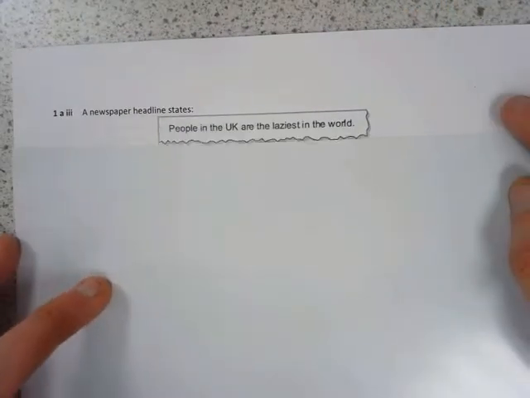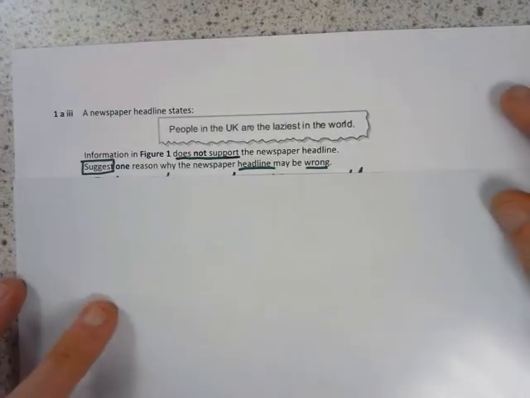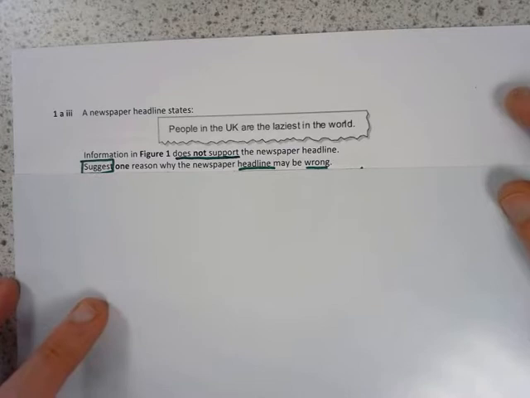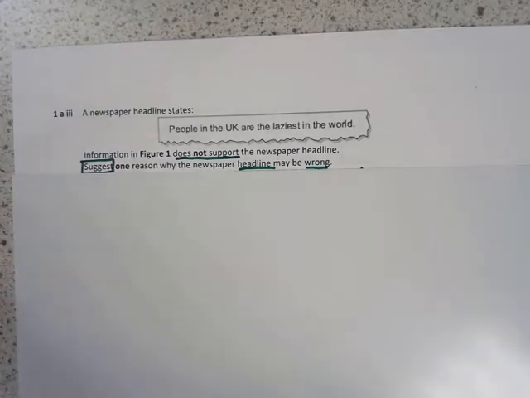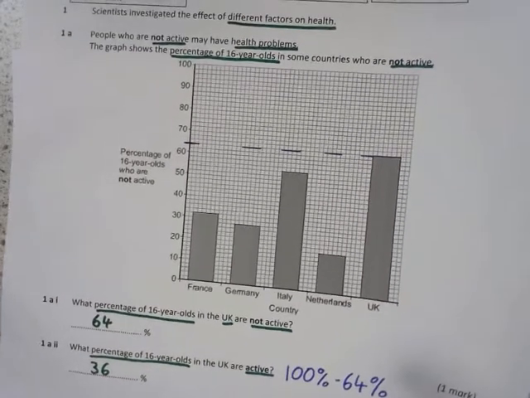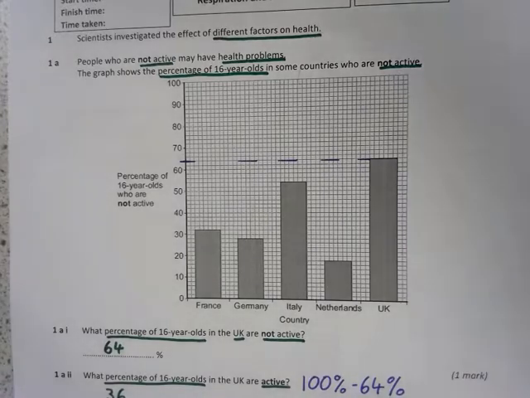1A. A newspaper headline states, people in the UK are the laziest in the world. Information in figure 1 does not support the newspaper headline. Suggest one reason why the newspaper headline may be wrong. So it's telling us that this graph does not support this headline, that people in the UK are the laziest in the world.